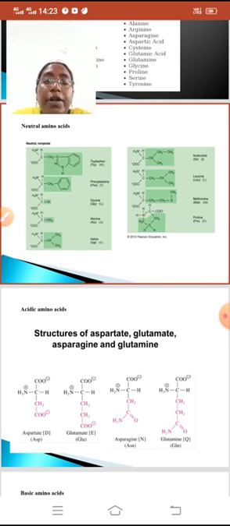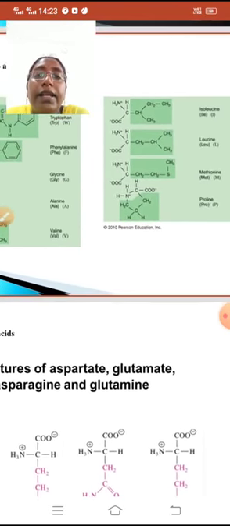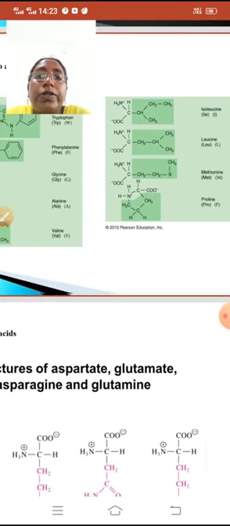Under the neutral amino acids, we can see the examples of tryptophan, phenylalanine, glycine, alanine, valine, isoleucine, leucine, methionine, and proline.